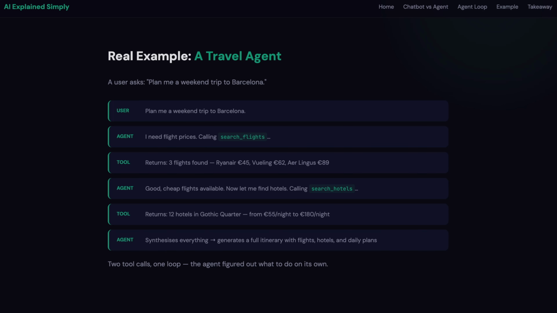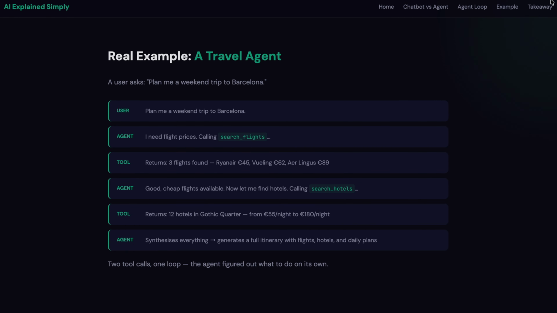Now the agent thinks, good, there's 3 flights available, next I need hotels. Then it'll call on another tool called search hotels. And this is when it comes back with 12 different hotels, within a specific budget, right? It has everything it needs and it puts it all together so that it fits within your budget, right? 2 tools, 1 loop. The agent has figured out the plan all on its own, and the user didn't have to tell it exactly what to do, the next step, then the next step. The agent decided all of those by itself. So the power here is really in the loop. The LLM isn't just answering, it's reasoning with the information that it needs and that it's going to get.